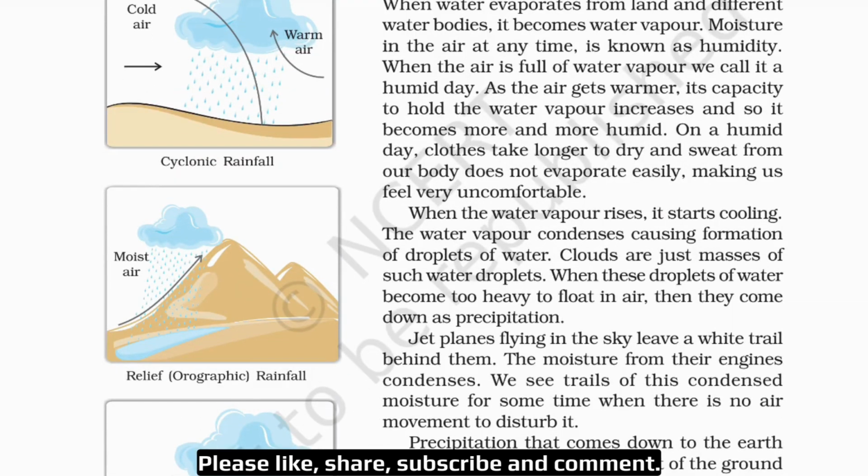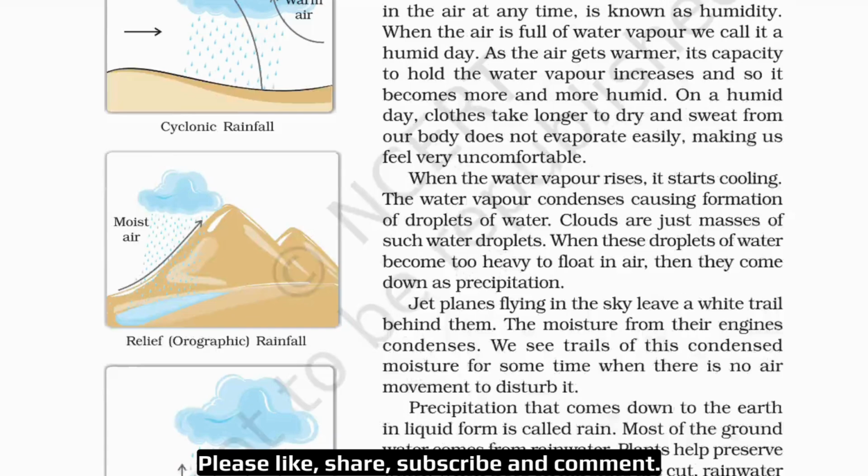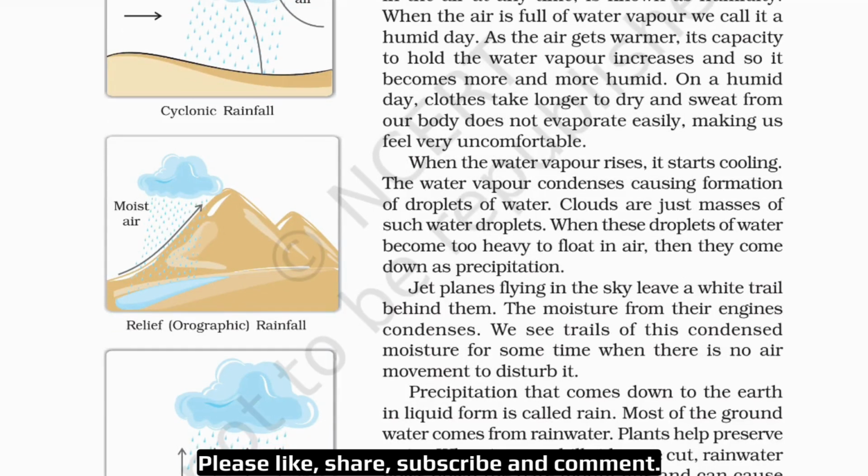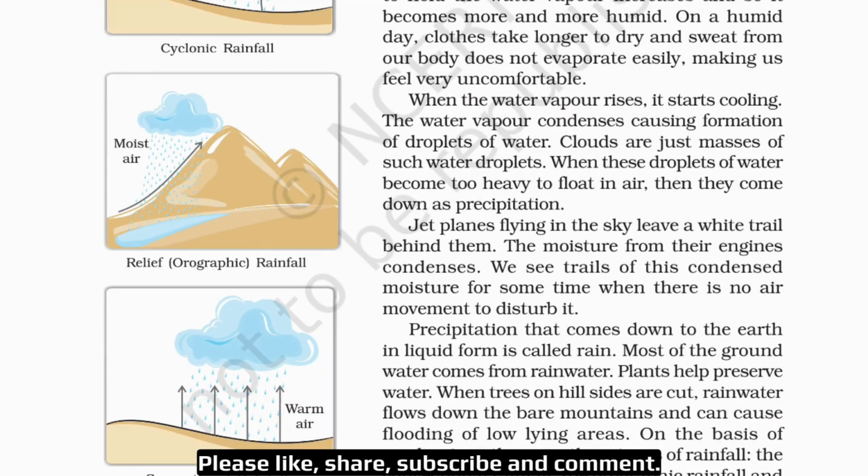When the water vapor rises, it starts cooling. The water vapor condenses, causing formation of droplets of water. Clouds are just masses of such water droplets. When these droplets of water become too heavy to float in air, then they come down as precipitation. Now, precipitation can be of any form. It can be rain, it can be snow, it can be sleet.